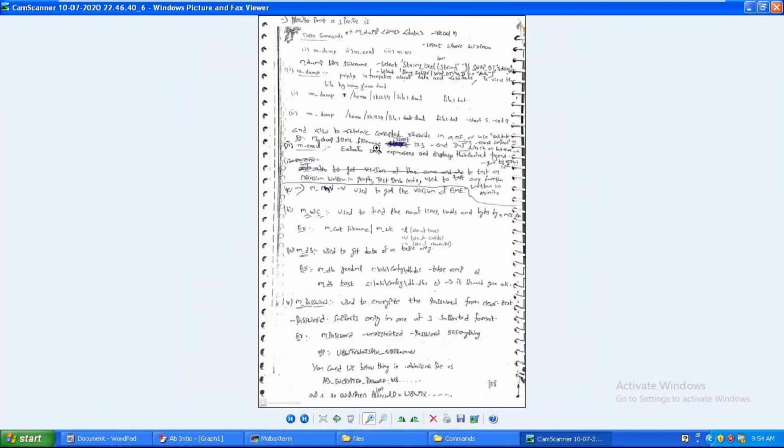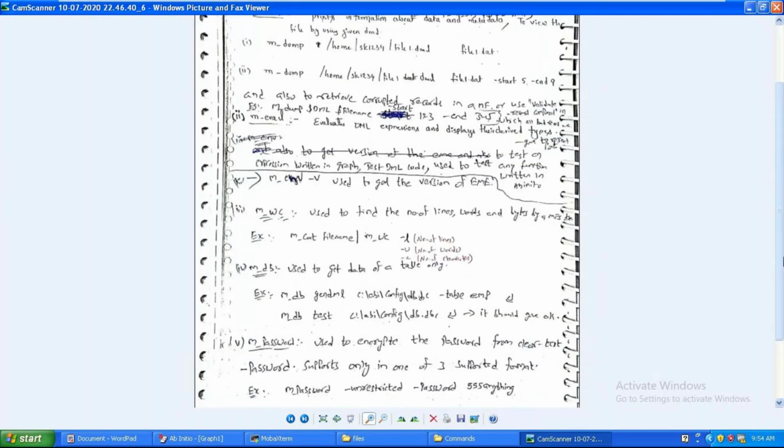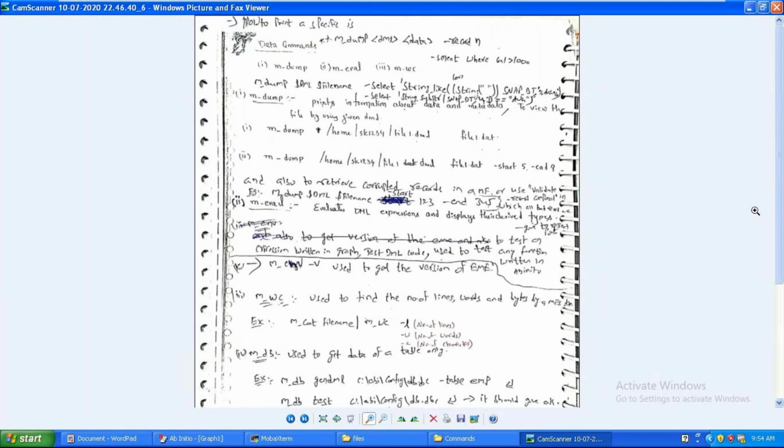Okay, so like the scenario I mentioned, I have written the same scenario, and practically you mention the hyphen paths, etc. Okay, so the m_dump command. Actually, this is not a simple command, guys. With m_dump, 70 to 80% you are done, and 20 to 30% you are remaining. Out of that 20 to 30%, m_dump is the 20%. This is not a simple command, this is a utility. You have n number of uses with the m_dump command.